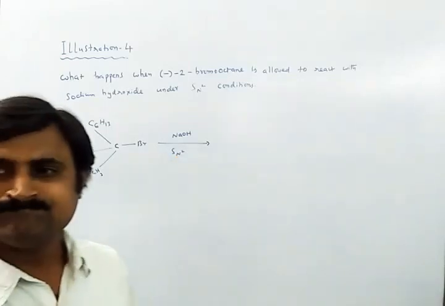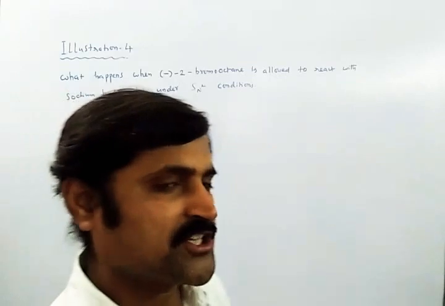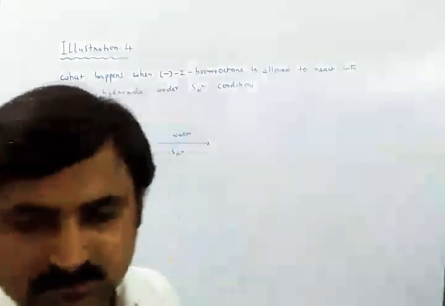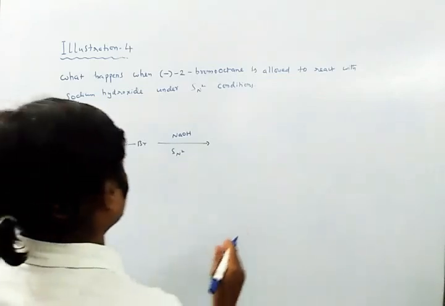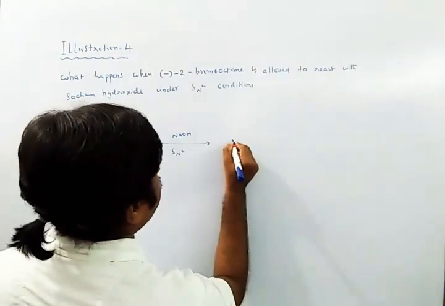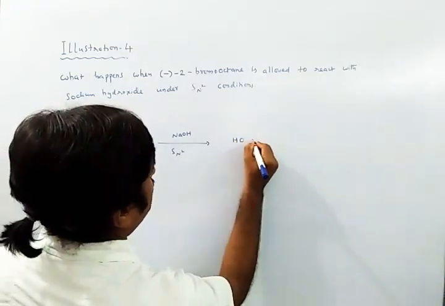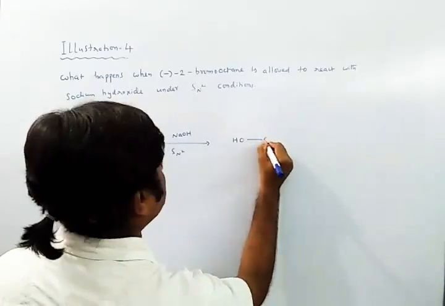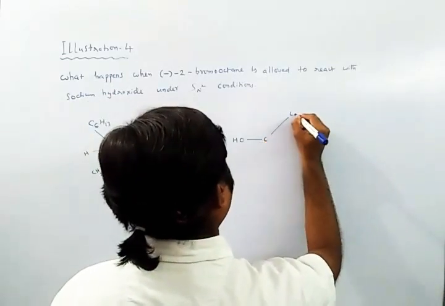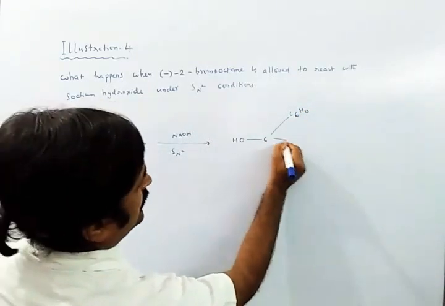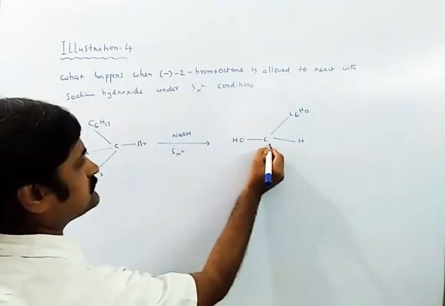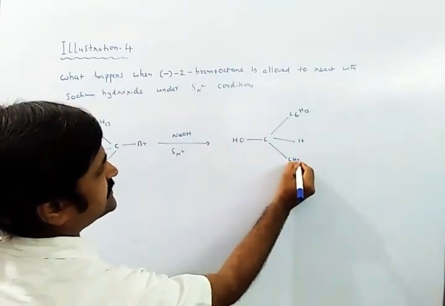As you all know, SN2 is nothing but inversion of configuration. You will get an alcohol. With inverted configuration, you will get OH here on this carbon. Here C6H13 will be there, here we have hydrogen, and here we will have CH3.